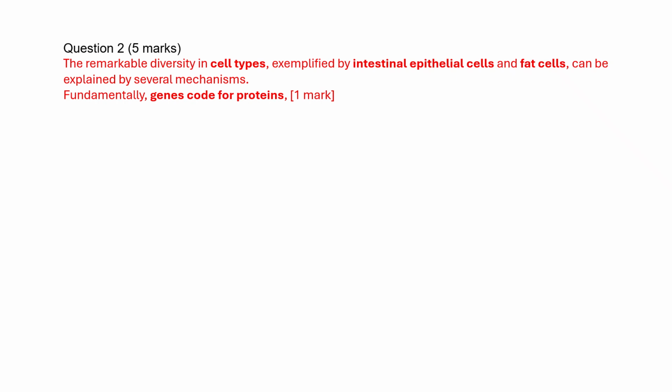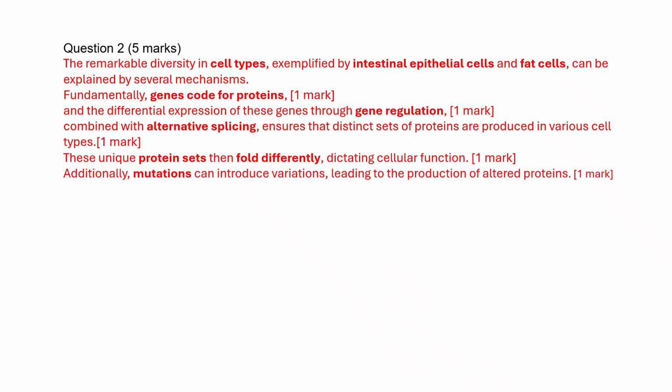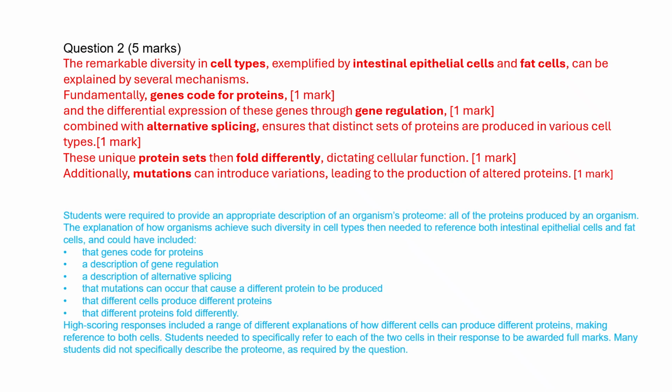Fundamentally, genes code for proteins, and the differential expression of these genes through gene regulation, combined with alternative splicing, ensures that distinct sets of proteins are produced in various cell types. These unique protein sets then fold differently, dictating cellular function. Additionally, mutations can introduce variations, leading to the production of altered proteins.